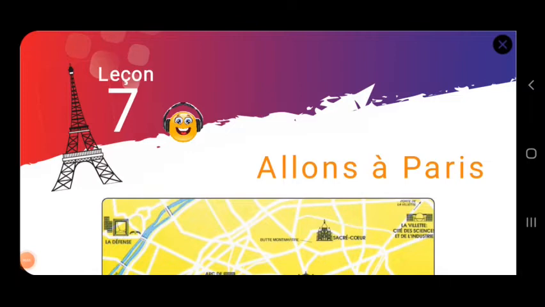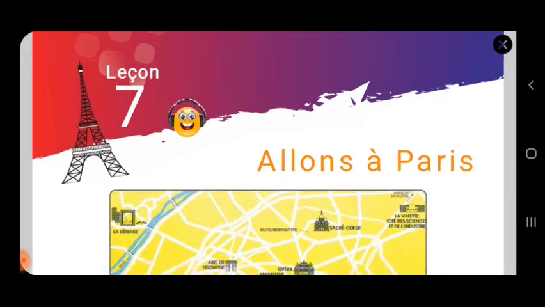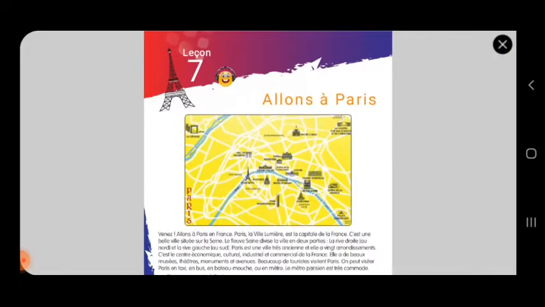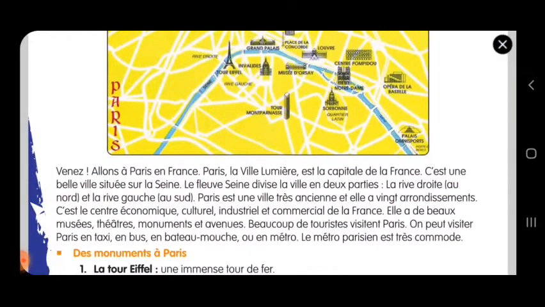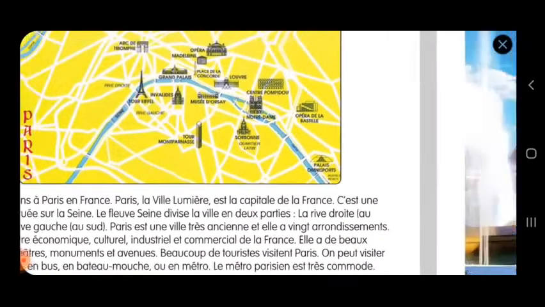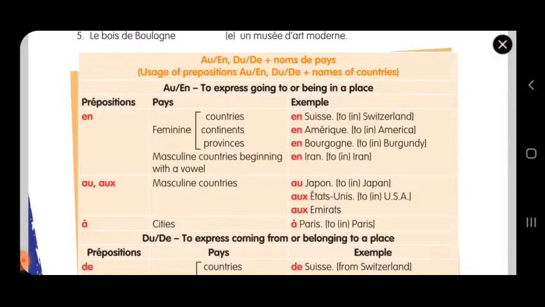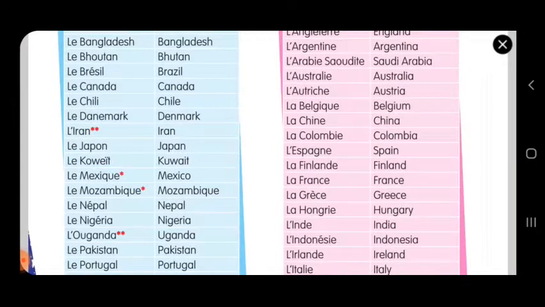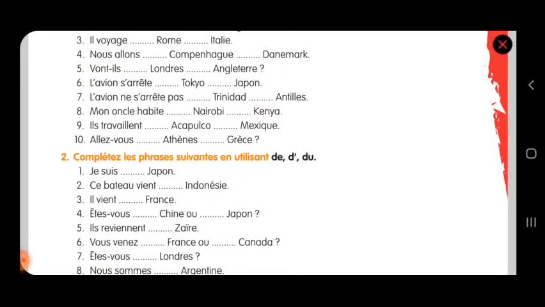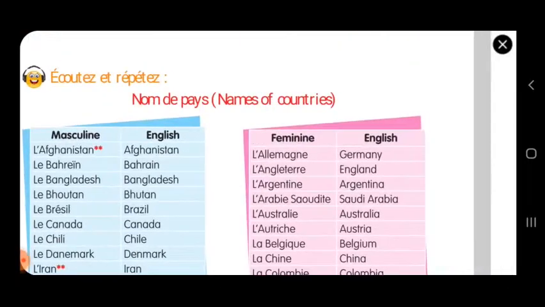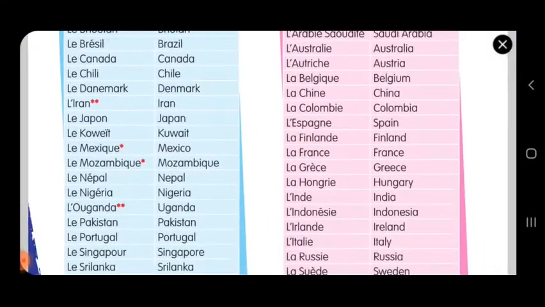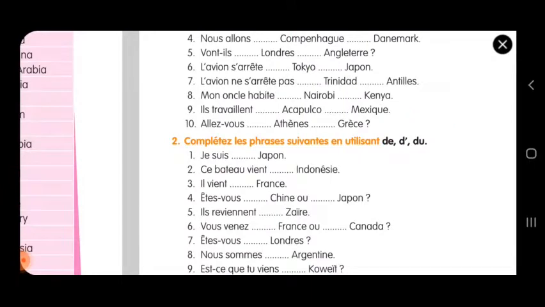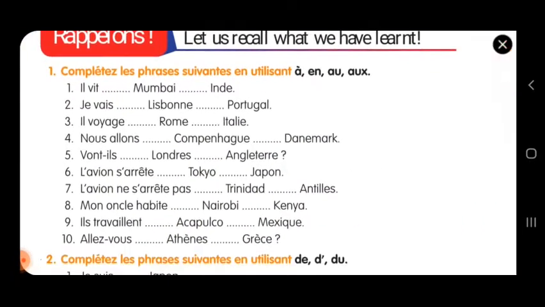So today we are going to see lesson 7, Allons à Paris. From this lesson we have already seen the French passage, translation and passage-based exercise. Today we are going to see some grammar from this lesson. I'll show you which exercise we are going to deal with now. So we are going to deal with exercise number 1.